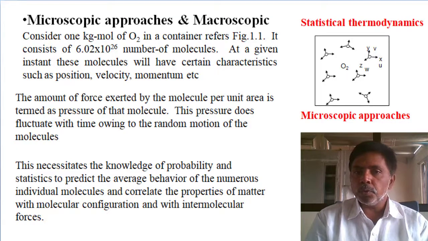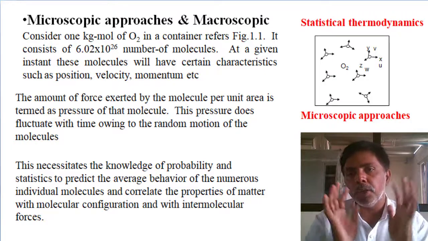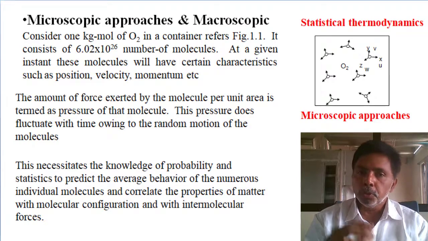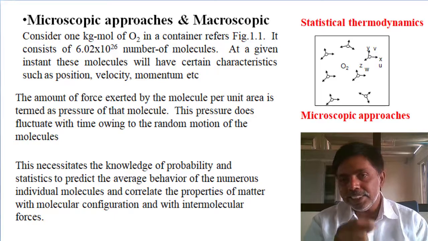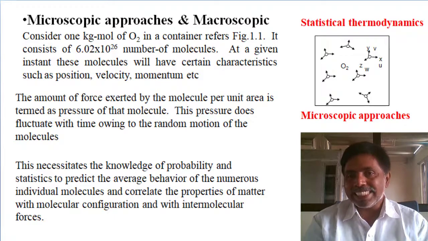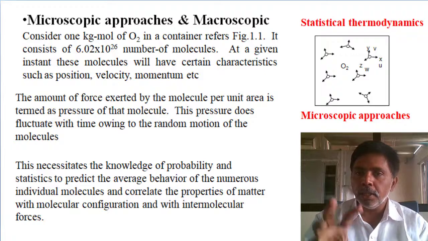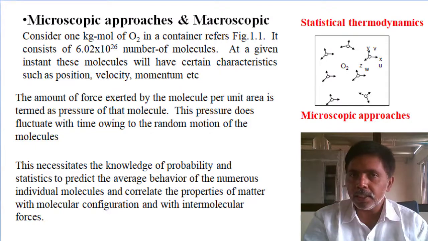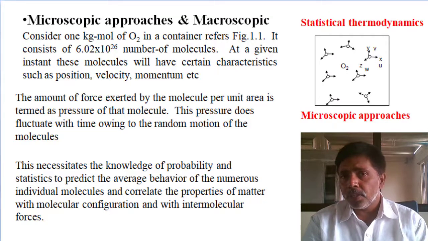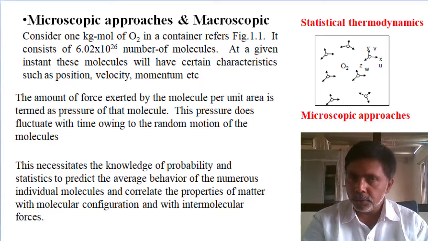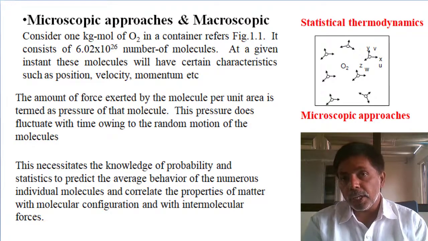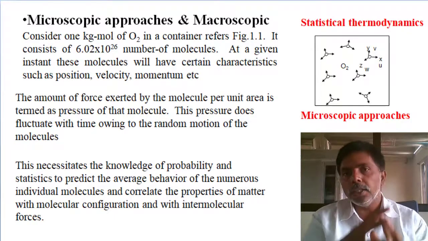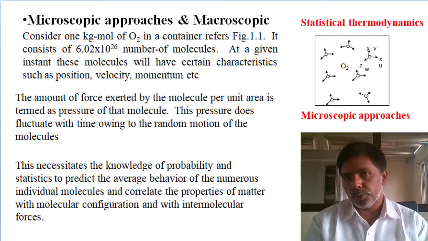In this thermodynamics, we are not studying the entire set of molecules. Since 1 kg mole contains that many molecules, practically it is not possible to determine the properties at each molecule level. We select some molecules, particularly where we expect the degree of freedom to change, maybe the corner, the center, like that, and we study the velocities and the properties. Then we apply probability and statistics to determine the total for the kg mole of molecules.